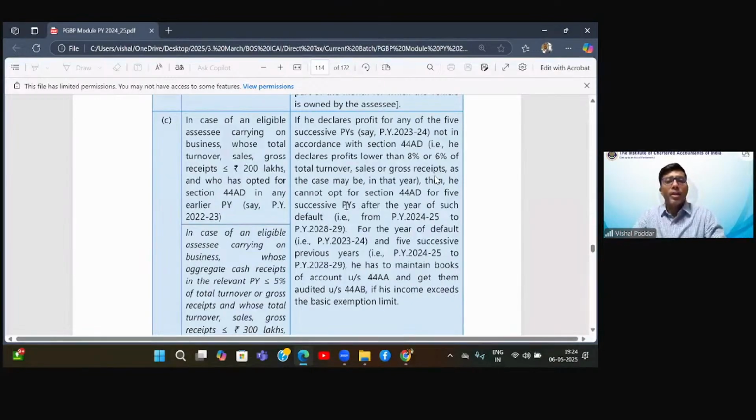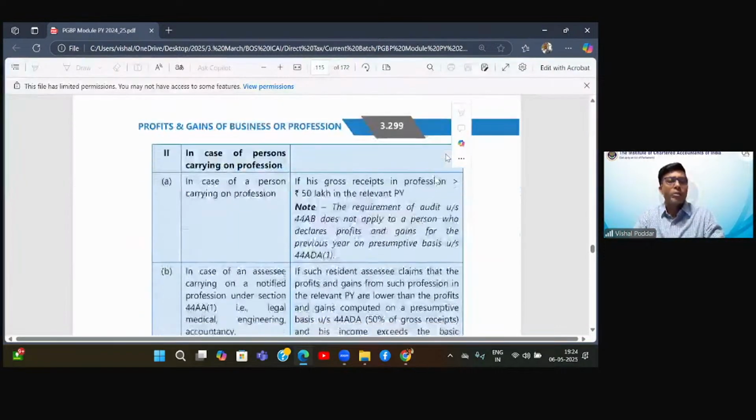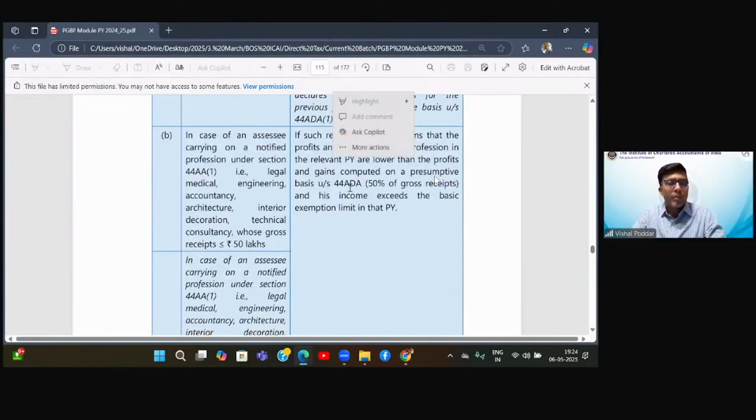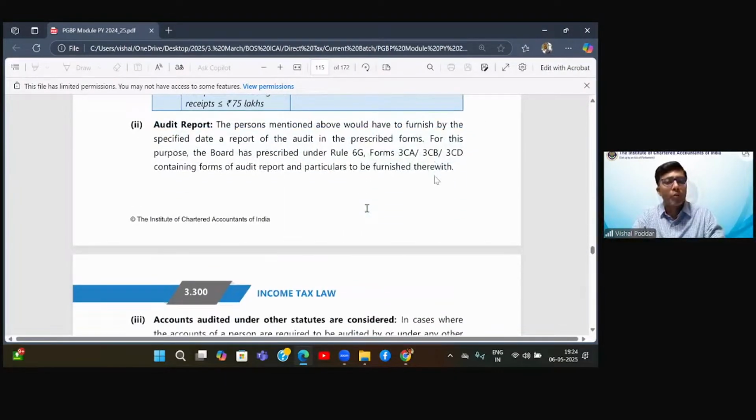But again, if they want to declare their income lower than this 8%, 6%, and what we just studied about this 5 years and all, they will have to get their books audited. In case of professionals, the limit for audit is 50 lakhs, which is also matching with 44ADA. So no conflict over there. But again, if they want to show that their income is lower than this 50% and their income exceeds the basic exemption limit, they will have to get their books audited.